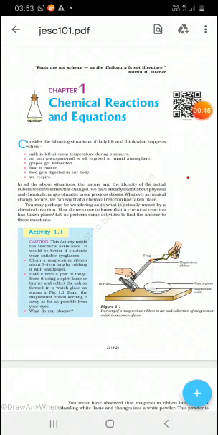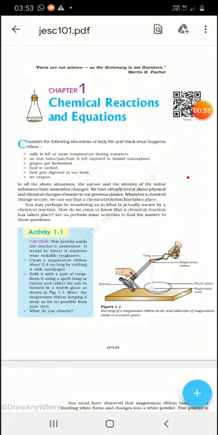That is a very basic part of chemistry, that what are chemical reactions. In previous classes also you have studied about physical and chemical changes. What are physical and chemical changes? Physical changes are reversible, chemical changes are irreversible. So we have to go through what chemical reactions are, and then we will go through chemical equations also. It is very important to understand that physical changes are reversible and chemical changes are irreversible.